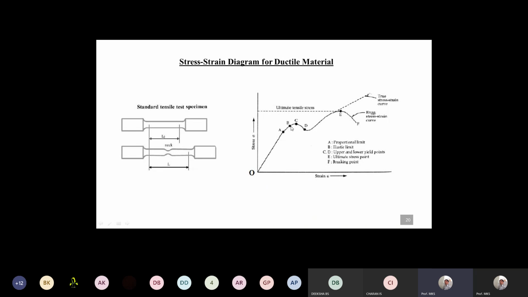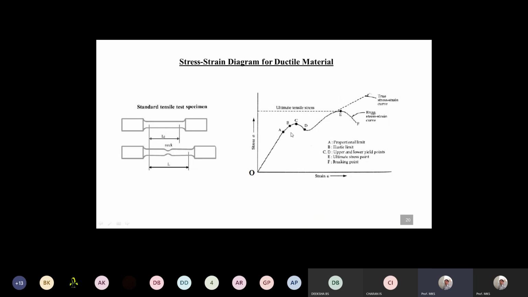From point B, if the load is increased, the material strain also increases. With a little increase in load from point B, the stress and strain increase. The material after B goes into a deformation state. That is, if you remove the load after point B, the material does not return to its initial shape. The material goes on elongating and remains in that condition.